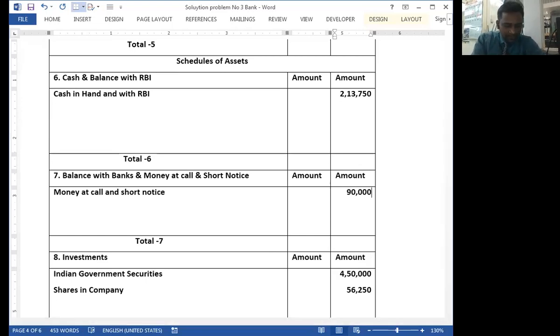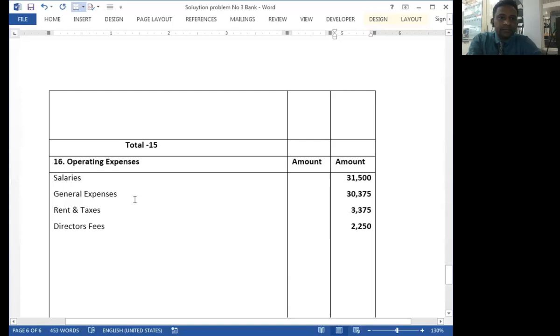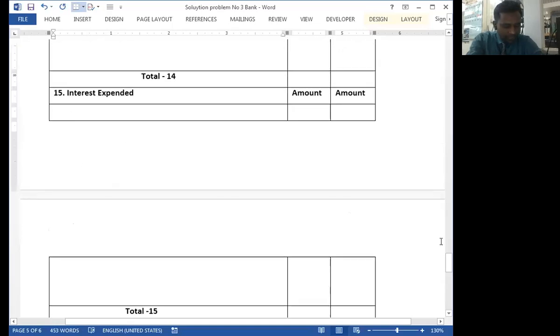Okay. Then interest paid. This is the interest expended, schedule number 15. Interest paid, 56,250. So we transfer all items of trial balance into the profit and loss account and balance sheet.